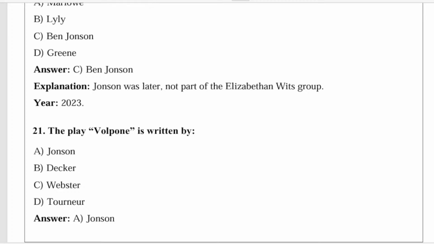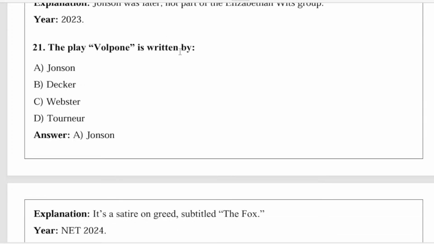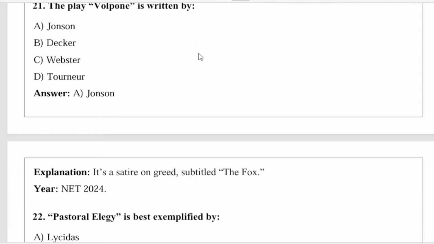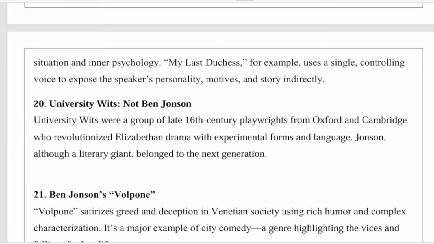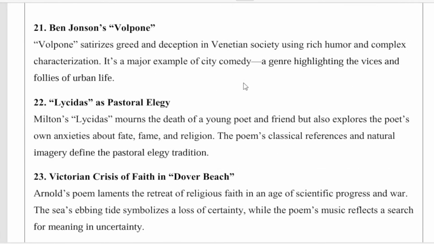Okay, next, 21. The play Volpone is written by whom? So the writer of Volpone is Jonson. It appeared in NET 2024. It's a satire on greed, subtitled The Fox. Volpone satirizes greed and deception in Venetian society using rich humor and complex characterization. It's a major example of city comedy, a genre highlighting the vices and follies of urban life.